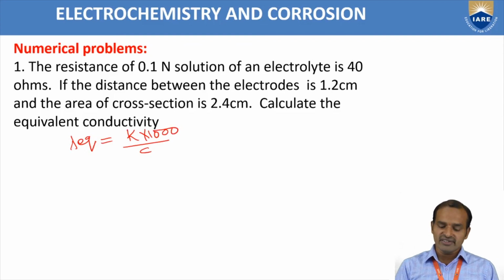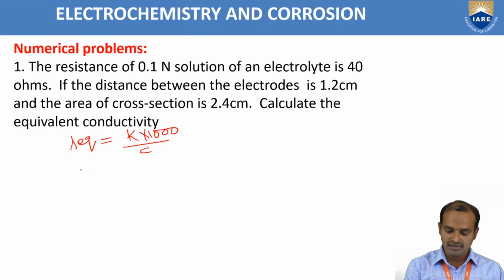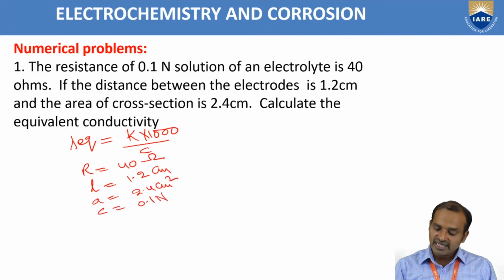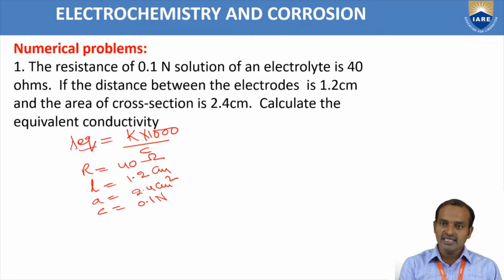In the problem, they have given R equal to 40 ohms, length equal to 1.2 centimeter, A equal to 2.4 centimeter square and C equal to 0.1 N. To get lambda EQ we require the K value and C value. Here the C value is given, but there is no K value.